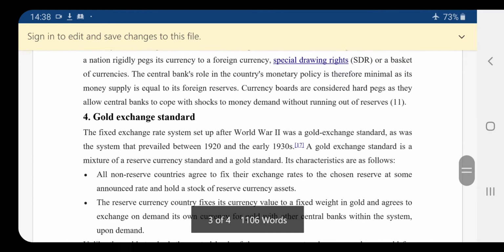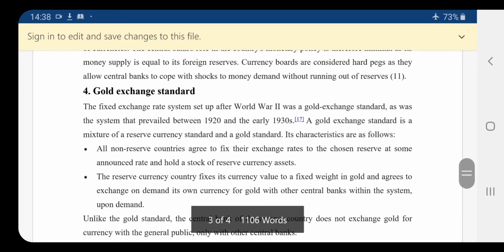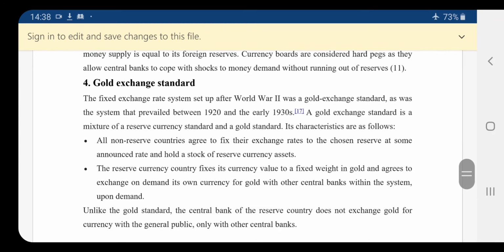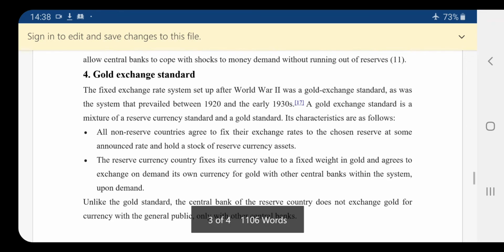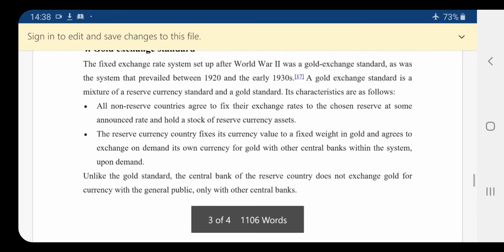And the last one is the gold exchange standard. The fixed exchange rate system set up after World War II was a gold exchange standard, as was the system that prevailed between 1920 and the early 1930s. A gold exchange standard is a mixture of the reserve currency standard and the gold standard.